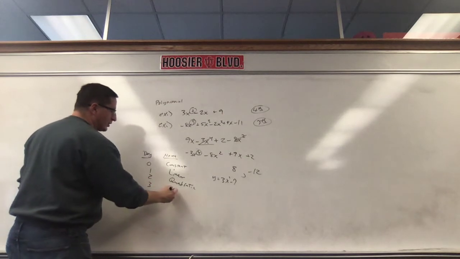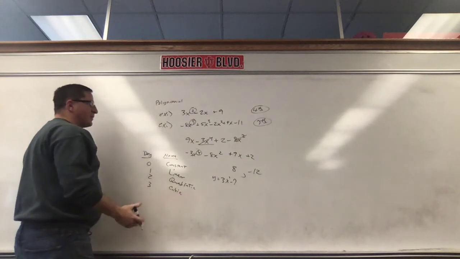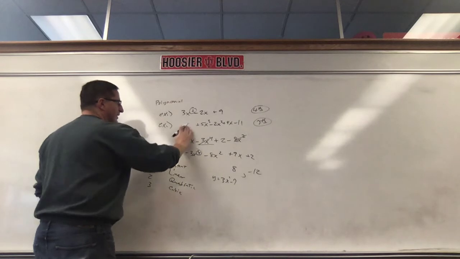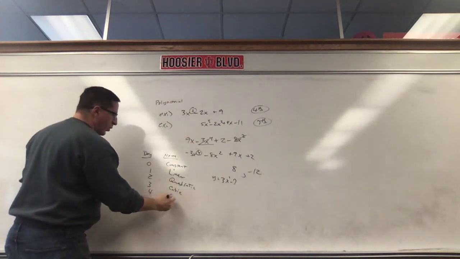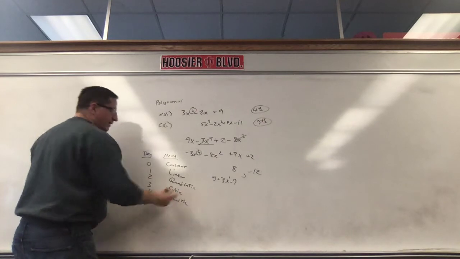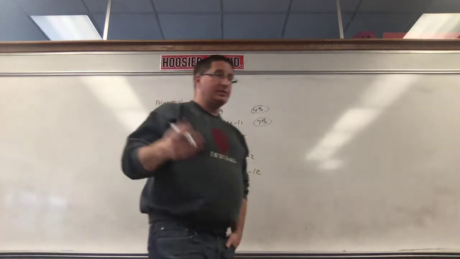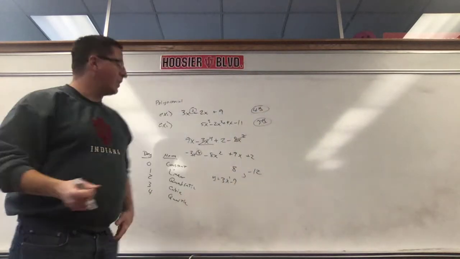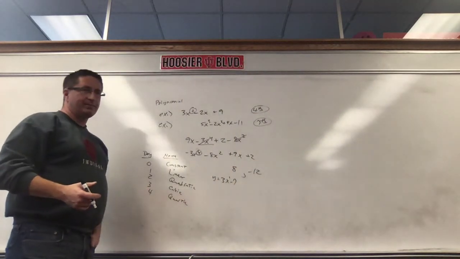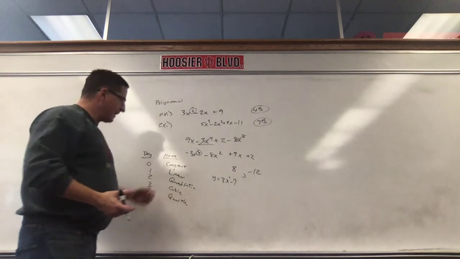Third degree are called cubic. If the highest exponent is 3, it's a cubic. So if I went like this, this would now be a cubic. Fourth degree are quartic. Fifth degree are called quintic. After that, I'm not sure. What do I call sixth degree? I call it sixth degree. I'm sure there's a name for it. I don't really care. You need to know all the way through fourth degree, which is called a quartic, okay? So make sure you have those memorized.